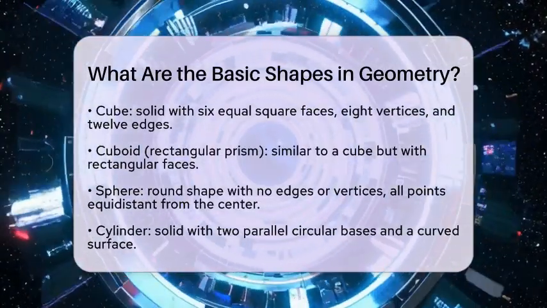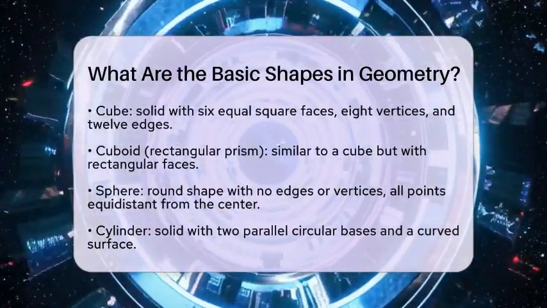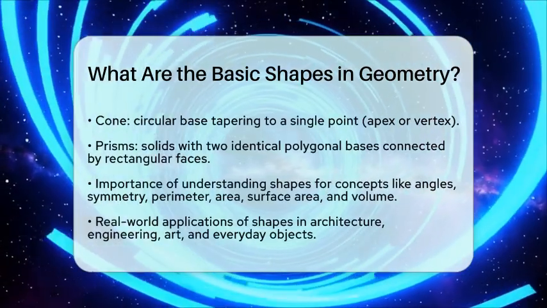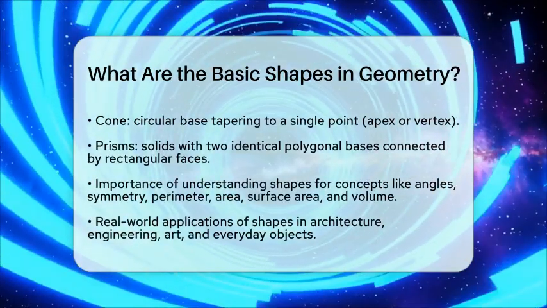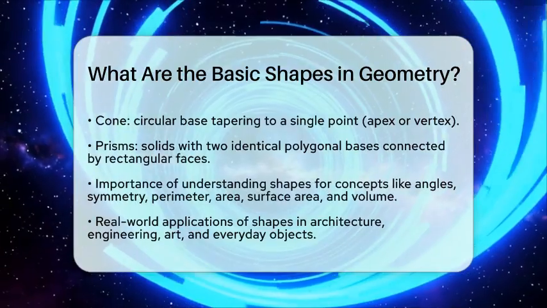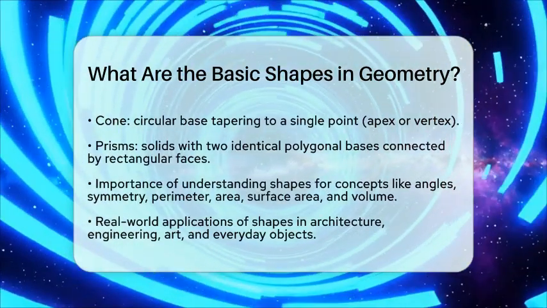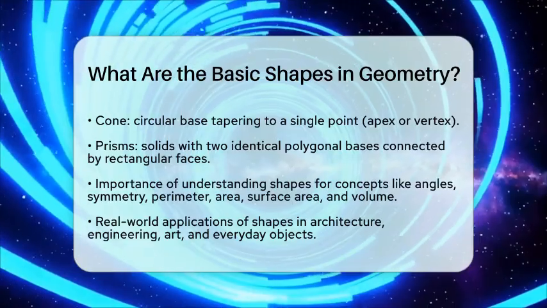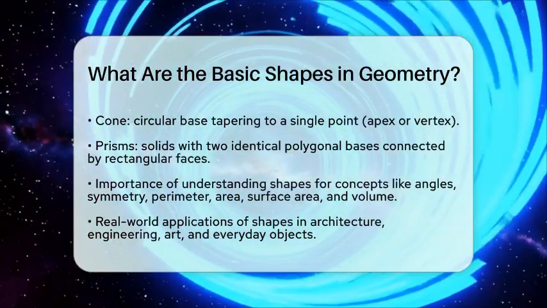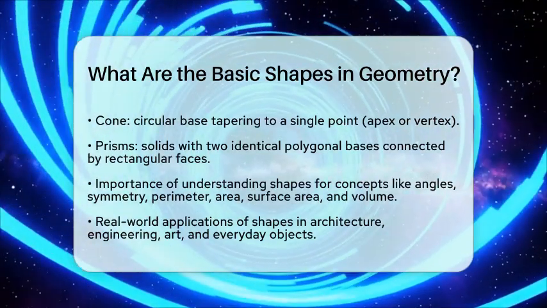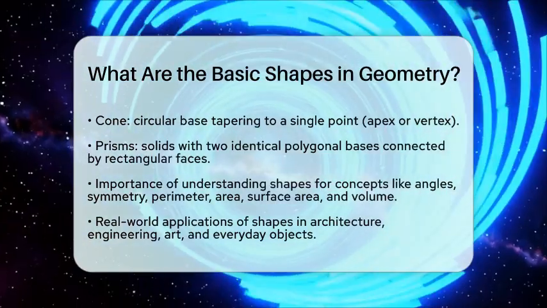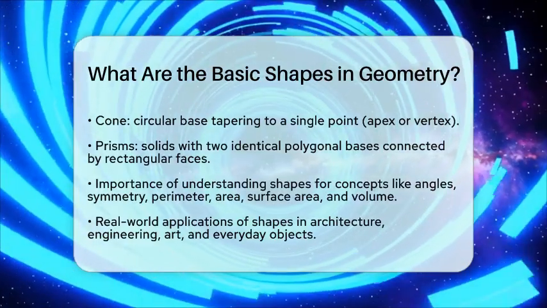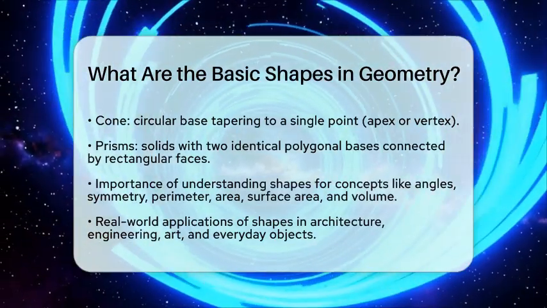The cylinder is another solid shape with 2 parallel circular bases connected by a curved surface. It has edges where the bases meet the curved surface but no vertices. The cone is a shape that has a circular base tapering smoothly to a single point called the apex or vertex. Lastly, we have prisms, which are solids with 2 identical polygonal bases connected by rectangular faces. Examples include triangular prisms and hexagonal prisms.